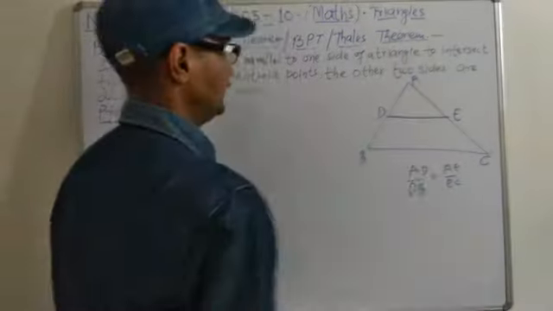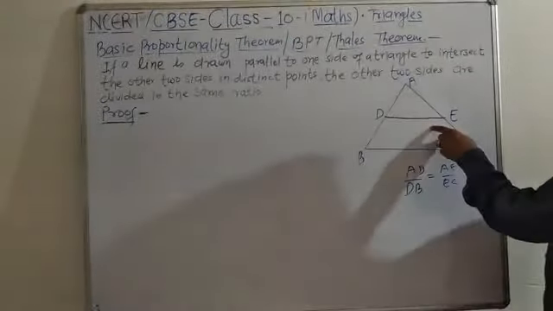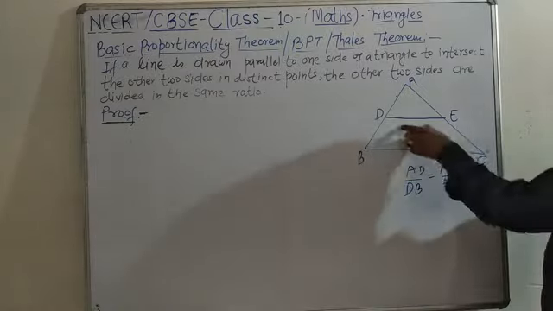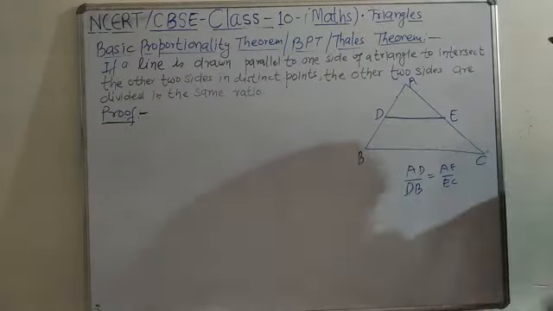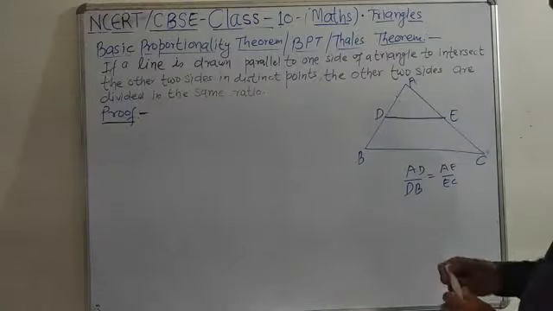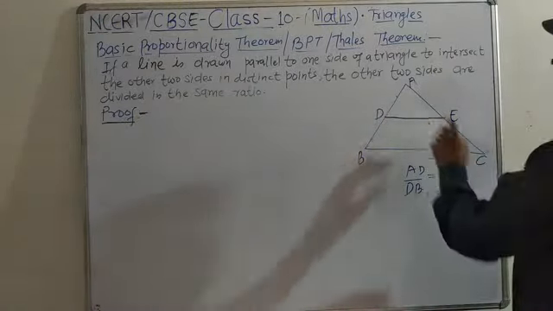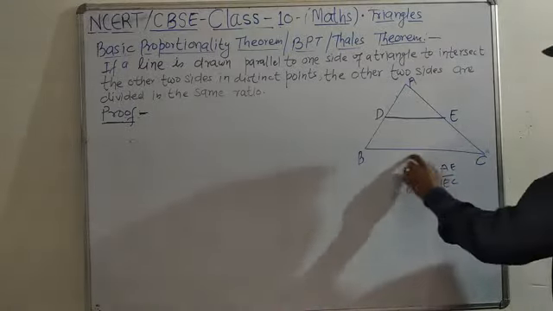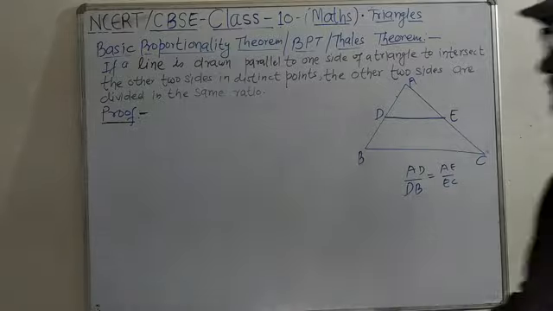See, if a line is drawn parallel to one side of a triangle, DE is a parallel line, drawn parallel to BC, then the two sides are divided in the same ratio, that means AD by DB equal to AE by EC. It is to prove. It is known as BPT, basic proportionality theorem.